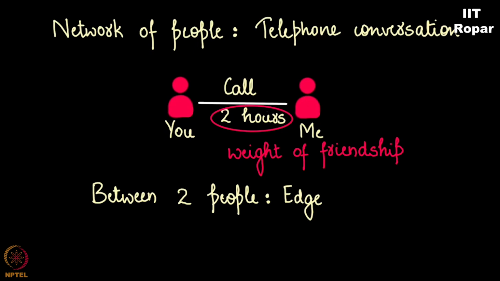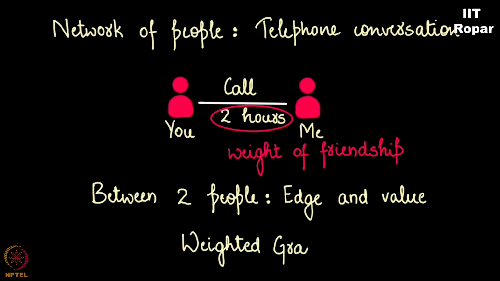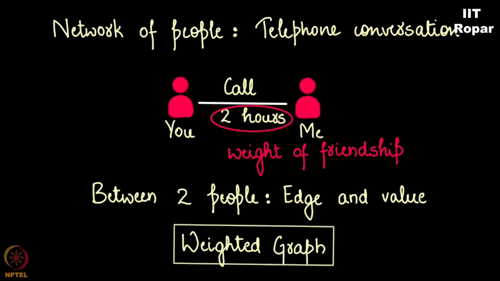So, such a graph where you don't just put an edge, but you also put a value for this relationship, right? In this case, the relationship's value was simply the amount of phone call duration, right? This is called a weighted graph. A graph where edges are not just put, but you also put a value on top of the edge, which denotes the intensity of the relationship. That is called a weighted graph or a weighted network.